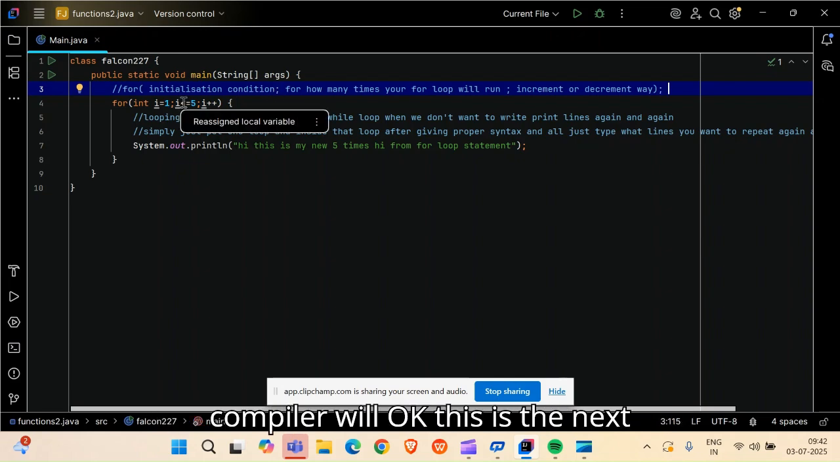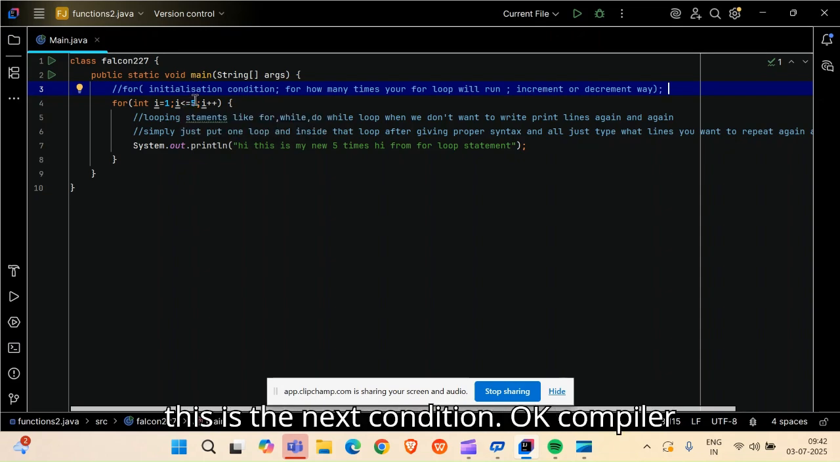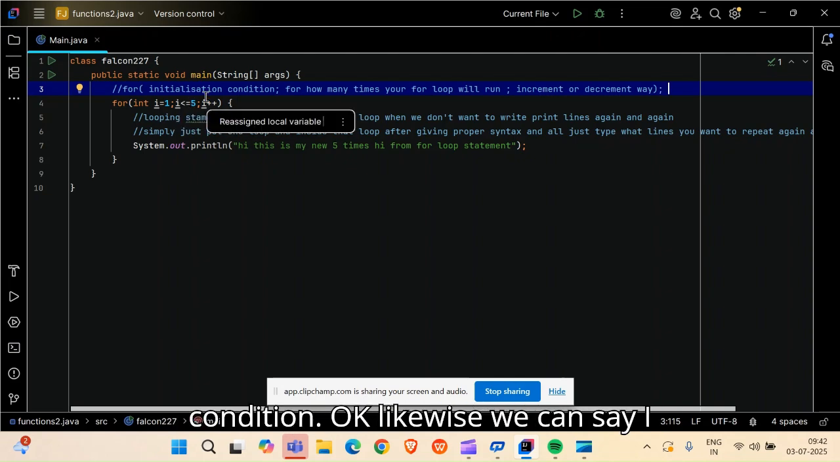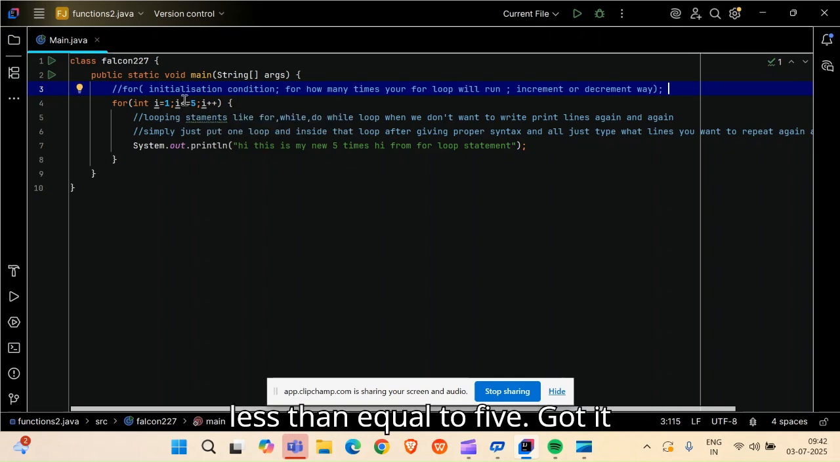The compiler is saying, okay, this is the next condition. Likewise we can say i less than or equal to 5. Got it? i is less than or equal to 5.